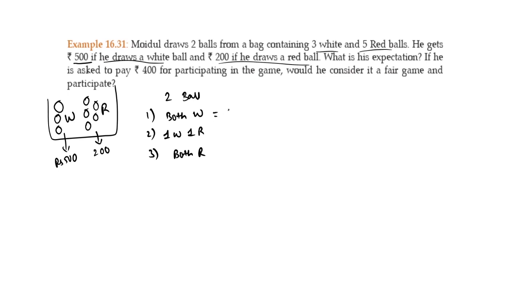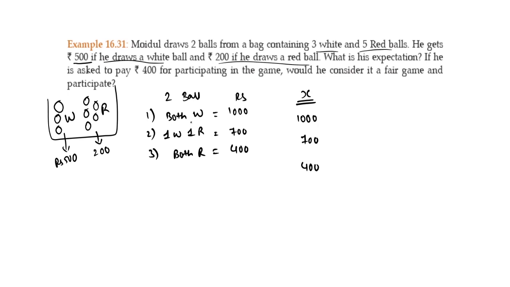If he gets both white balls, he will be getting rupees 1000. If he gets one white and one red, he will be getting rupees 700. If he selects both red, he will be getting 400 extra. Let us denote X as the money he is getting: 1700. What is the probability that he will be getting 1000?